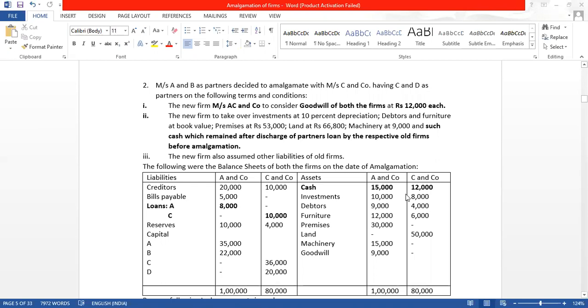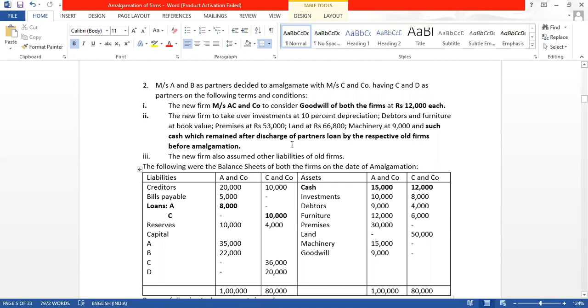Now they say that the loans of 8,000 and 10,000 will be repaid by the old firms, and then the remaining cash will come in the PC. So from 15,000, the loan of 8,000 was paid, so the remaining 7,000 will come in the PC. From 12,000, the loan of 10,000 was paid and the remaining 2,000 will come in the PC. The remaining cash will be taken by the new firm.